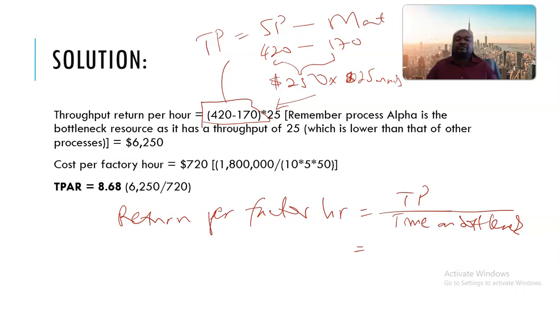So it means that on the numerator, we are going to put the throughput which we have calculated here. So we are going to put that the throughput is going to be 250 multiplied by 25, that is 6250.